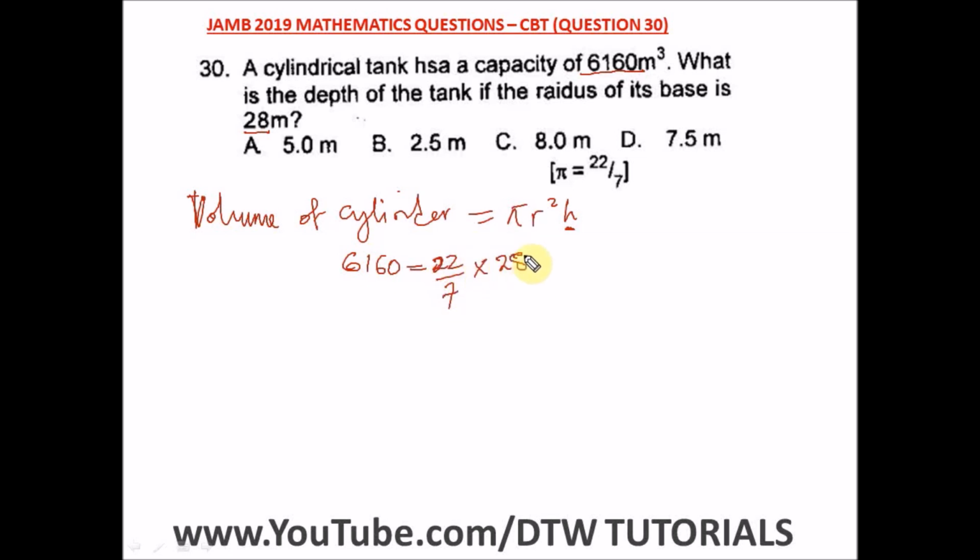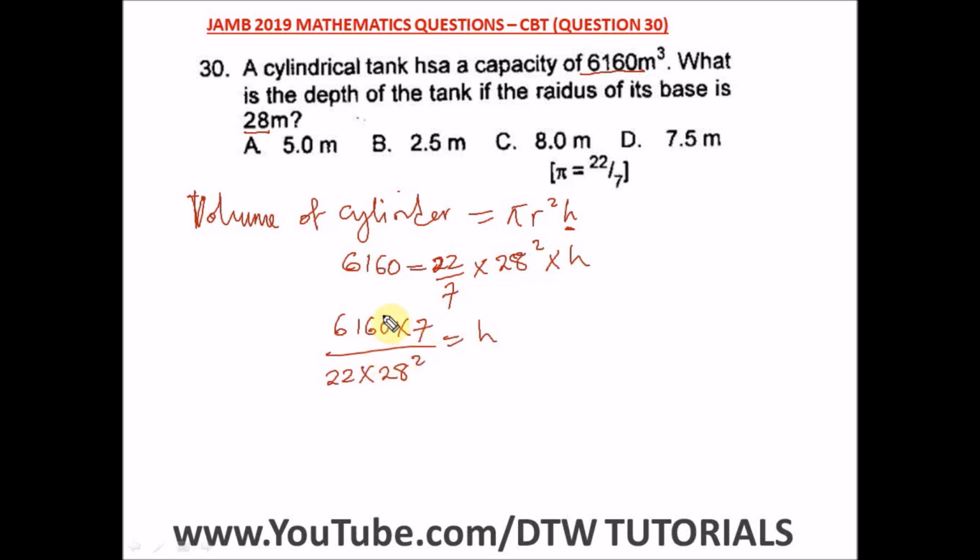Times 28 squared, then times h. Okay, making h the subject of the formula, what do we have? This would cross multiply. We have 6160 times 7. Then we'll divide everything by 22 times 28 squared, equal to what? h.